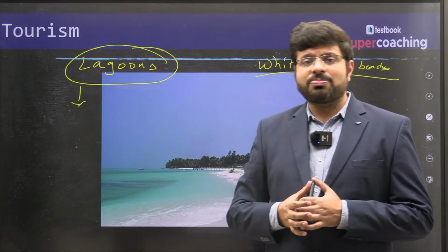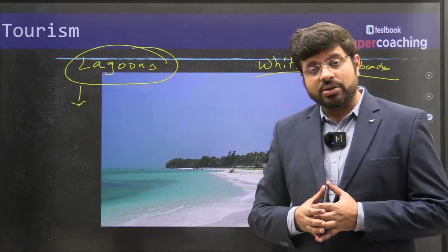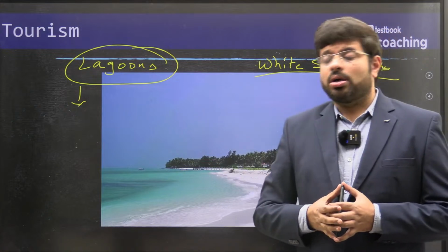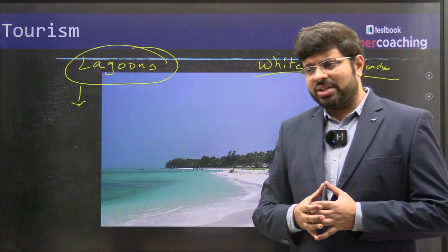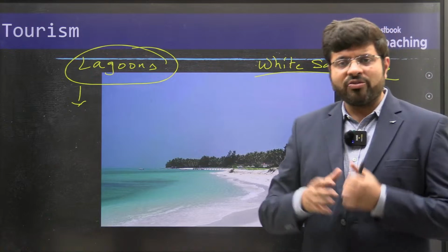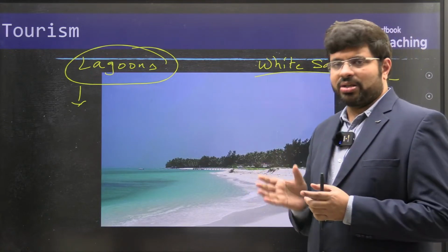Whether you talk about Sriharikota, it is a lagoon, or the launch site of missiles, Wheeler Island, Abdul Kalam Island, that is also a lagoon. So lagoons are a body of water separated from the main body of water by a tiny land.